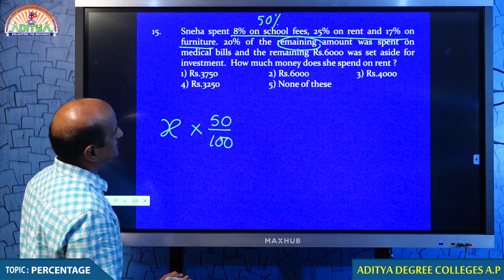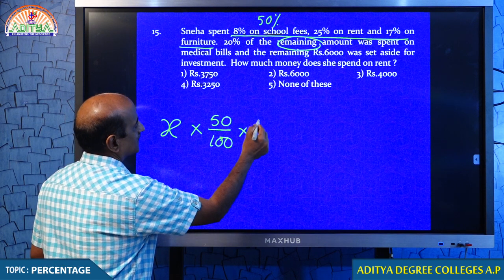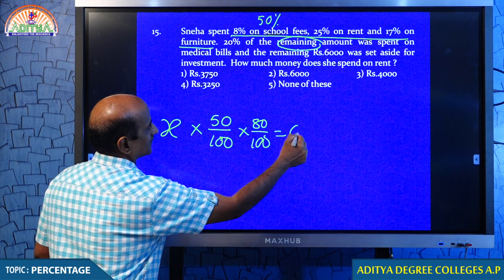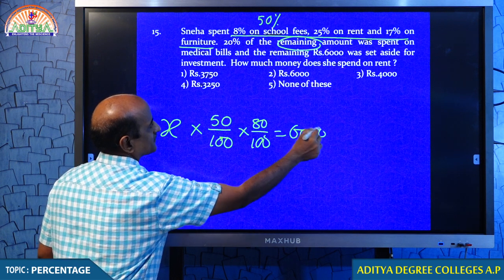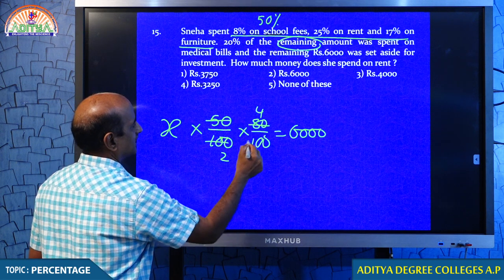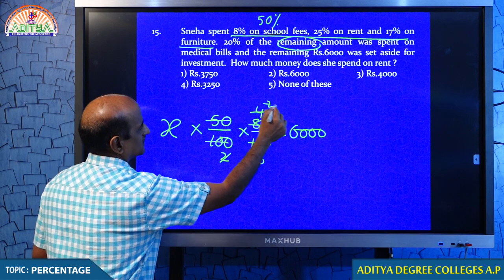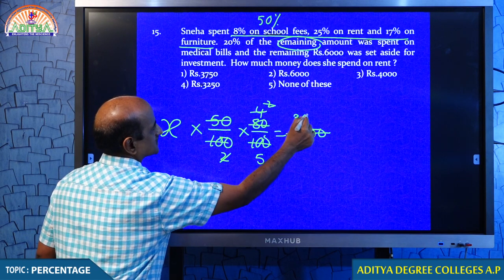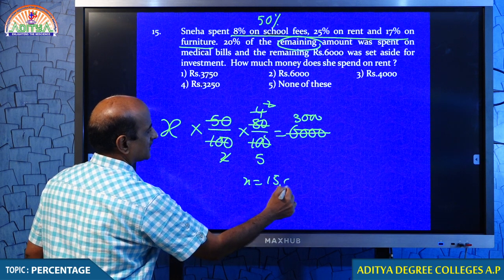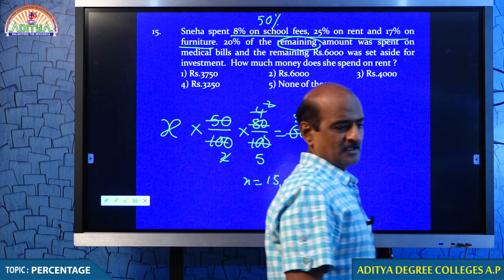And from this, she spent 20% of the remaining. That means she is having 80% of the amount. That amount is equal to 6,000. Thereby you will be getting the x value. I hope you understand, student. So this cancels for 3,000. Therefore x is equal to 5 into 3,000, 15,000. Remember, that is the salary of Sneha.